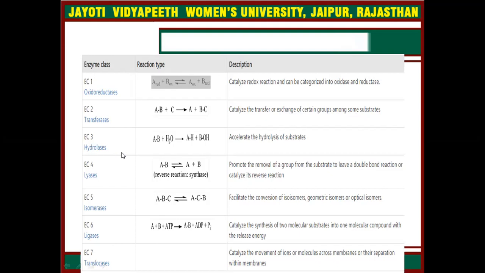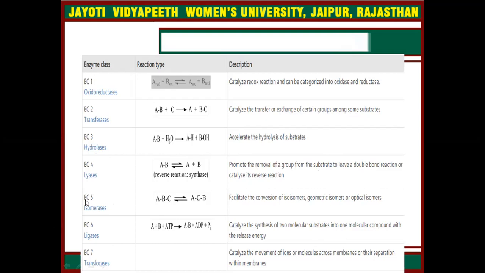Next one is the hydrolase. Here, the water molecule will be broken down and the H will bind to the A and the OH will bind to the B, accelerating the hydrolysis of substrates. And next one is the lyase. In this reaction, the removal of a group from the substrate is promoted, leaving a double bond, or it catalyzes the reverse reaction.